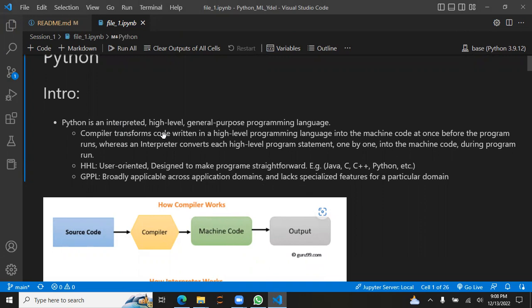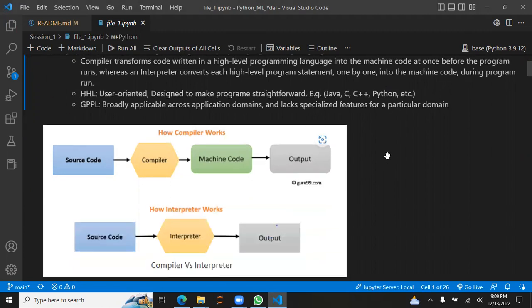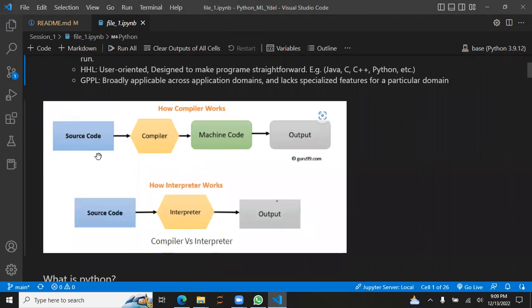No, I don't. Okay, so basically, there are two types of translators in programming languages. Some programming languages use an interpreter and some use a compiler. This is the basic image. We have source code, where we write instructions in a high level language. High level language is the language which we humans understand, and low level language is the machine code that the machine understands.